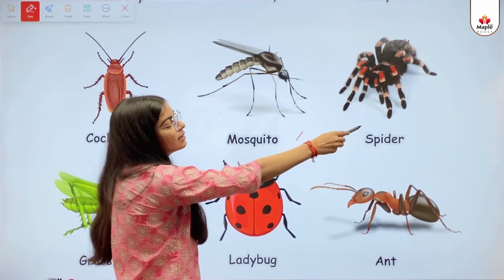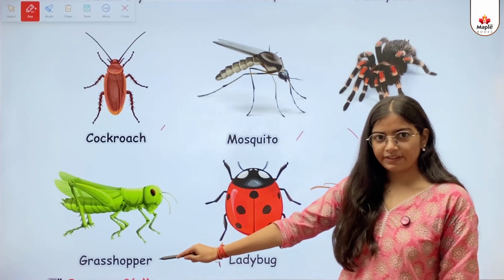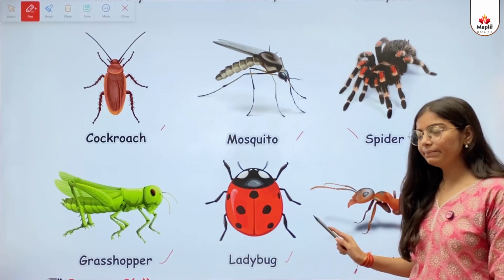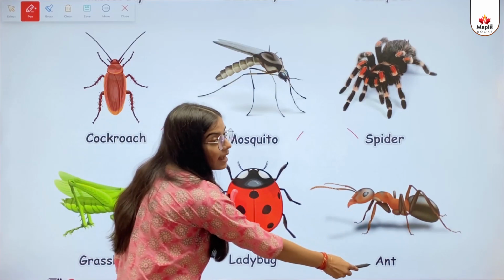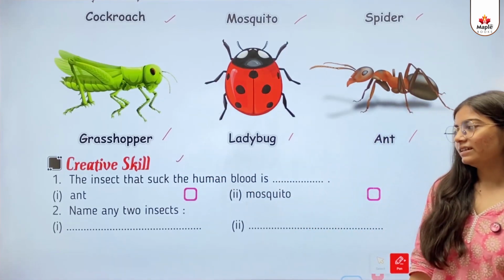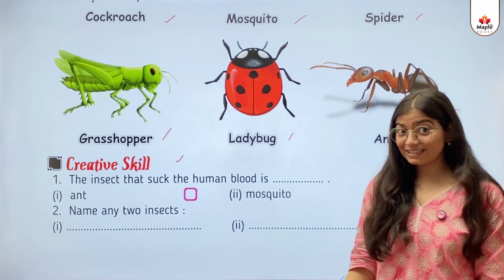This one is a spider. This one is a grasshopper. This one is a ladybug. This one is an ant. Creative skill. So kids, let's quickly answer some questions.